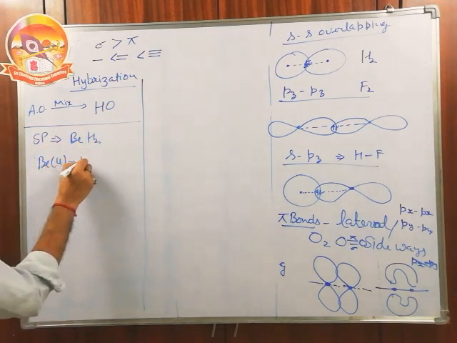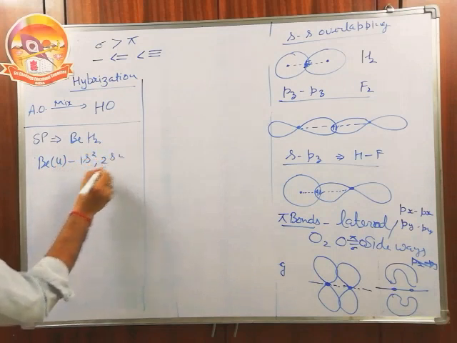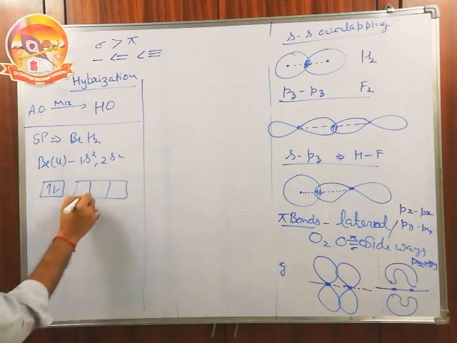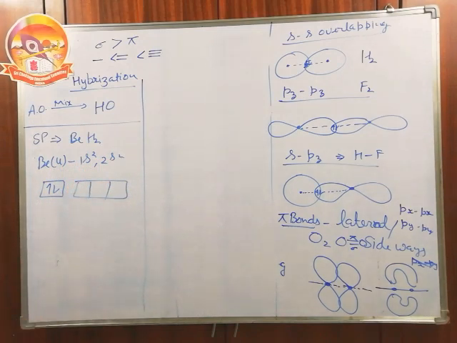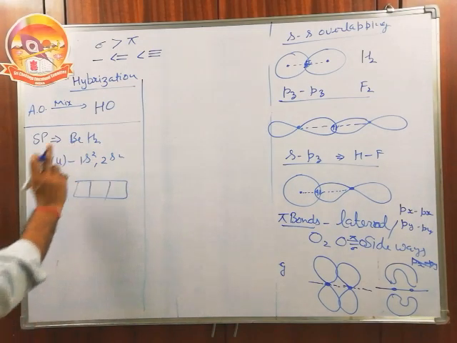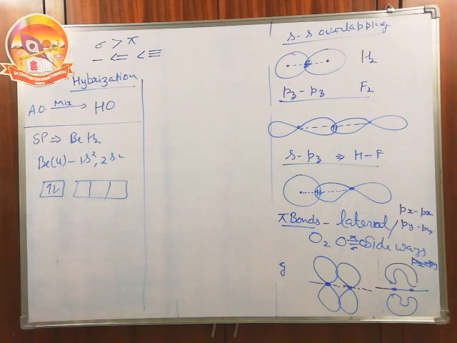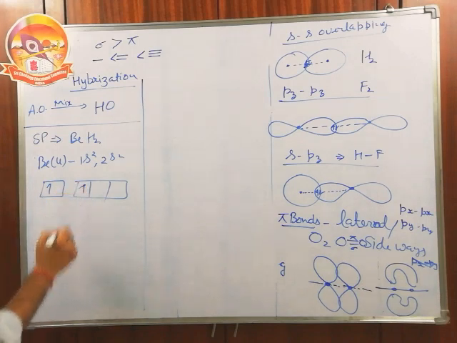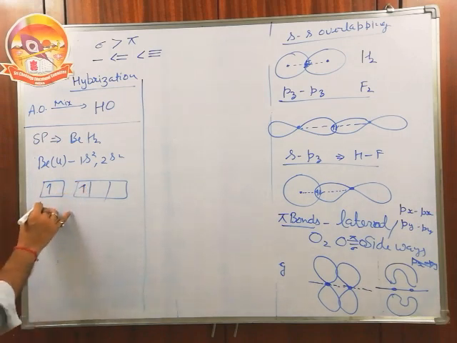Beryllium, atomic number 4, has the configuration 1s2, 2s2. In the 2s we have 2 electrons, no unpaired electron. So valency should be 0, but we know beryllium always shows a valency of 2. Beryllium is an atom which cannot form a chemical bond in the ground state. So it excites one electron from the ground state to the excited state.